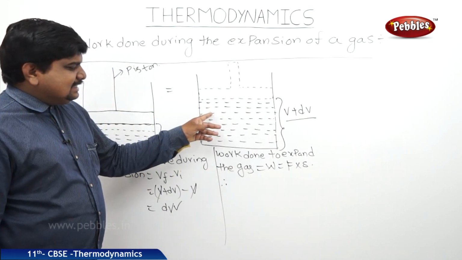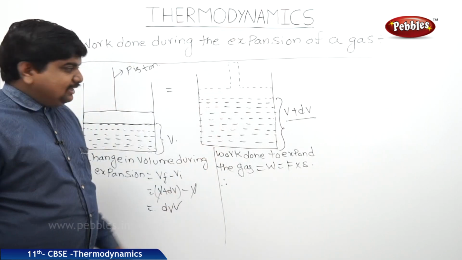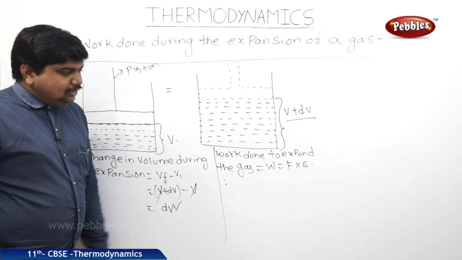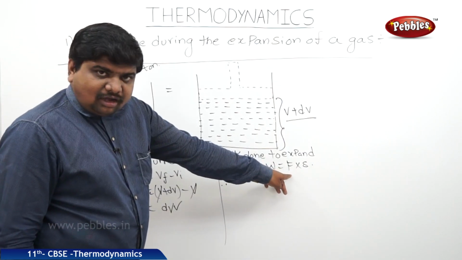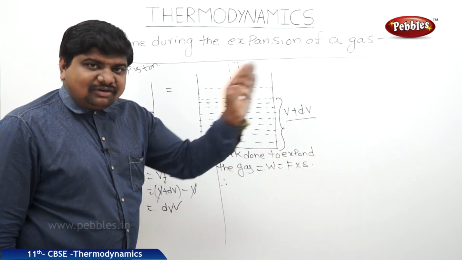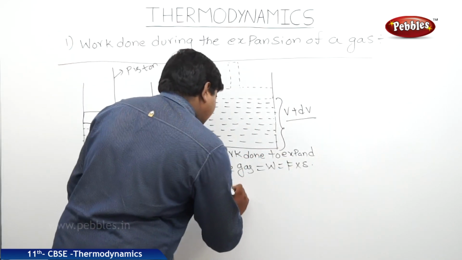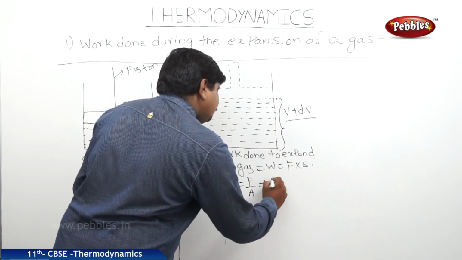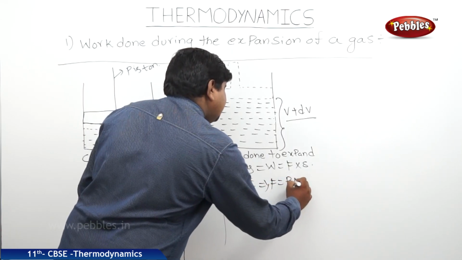Here the force is on the basis of the pressure applied, because the piston is applying pressure on the gas molecules. So we should convert the force on the gas molecules in terms of pressure. Pressure is equal to force by area. This results in force equal to pressure into area.